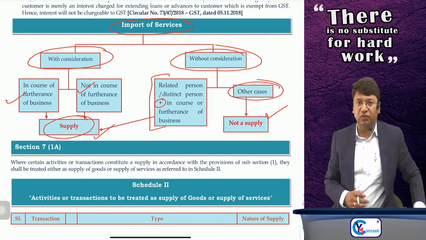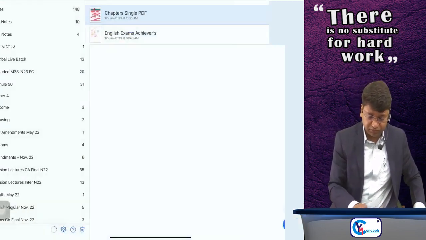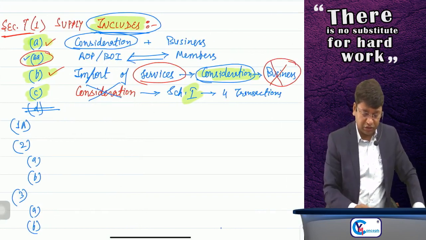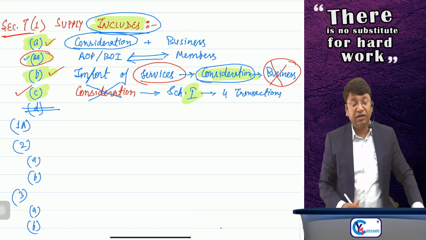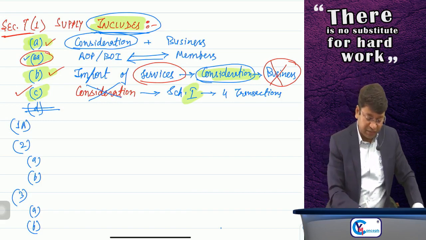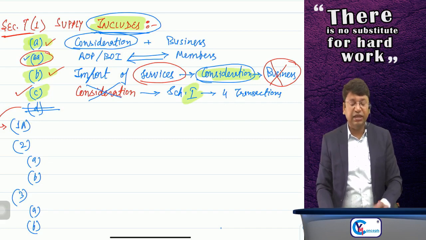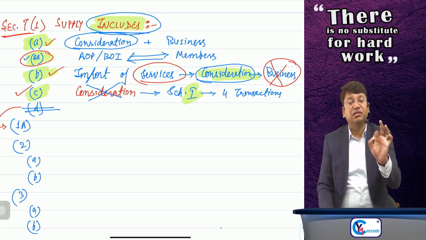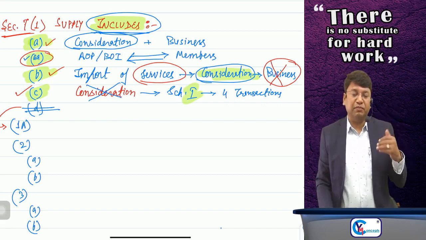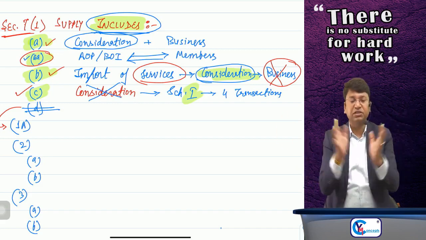This was section number 7, subsection 1, clause number C. Okay. And clause number D, earlier clause number D was there, it is omitted and it is framed as subsection 1A. Now, see what subsection 1A says. Subsection 1 is over. Now we are coming to subsection 1A. But before coming to subsection 1A, I'll give you one overview of subsection 1.